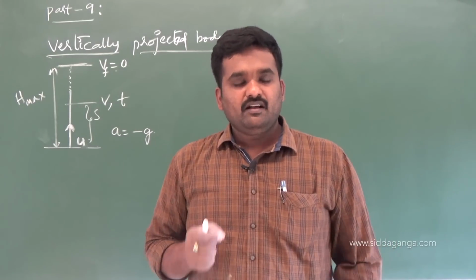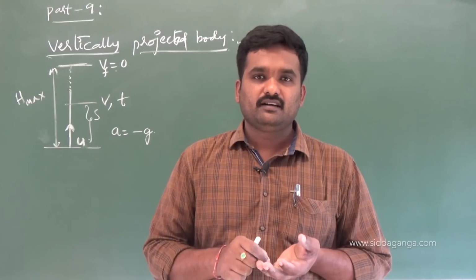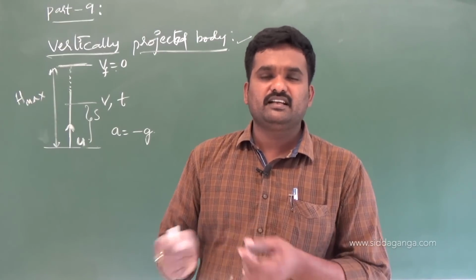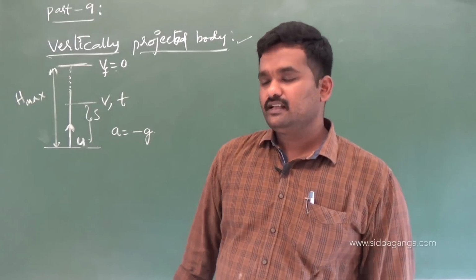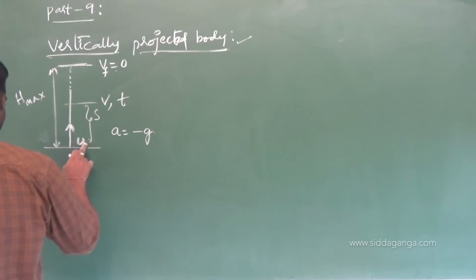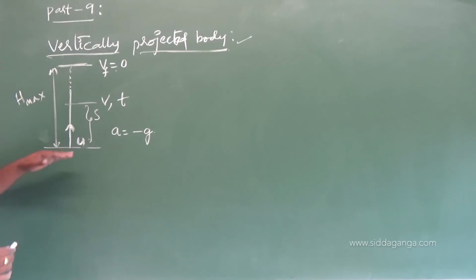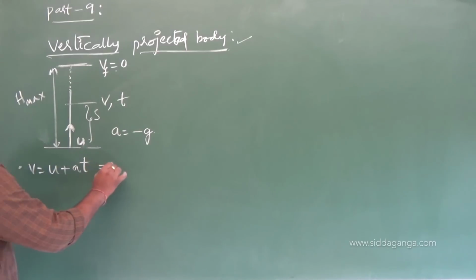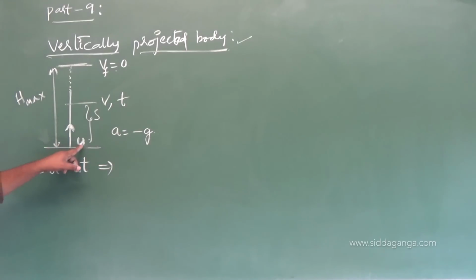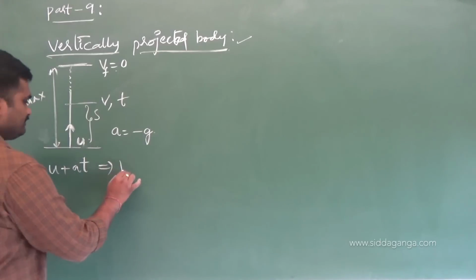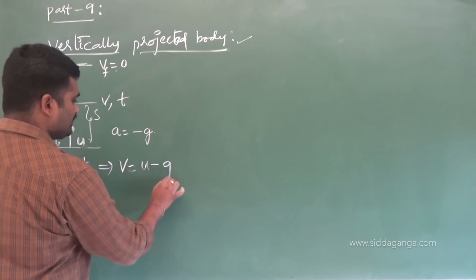And in the same way, what will be its velocity after travelling a displacement of S? The relation among V and S also you have to write. So, these are the equations which you have to write. Throughout the motion which is vertically up, what are the equations we are having here? One is kinematic equations I am going to recall. V equals U plus AT. Here U is U itself, but what is the value of A? Minus G. That's why I need to write this one as V equals U minus GT.